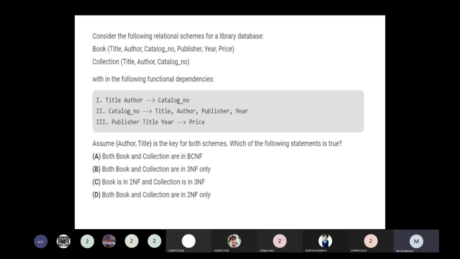In the Book table, the elements are title, author, catalog number, publisher, year, price. The Collection table has title, author, catalog number. So which option is correct? Assume that each key is used in both schemas.